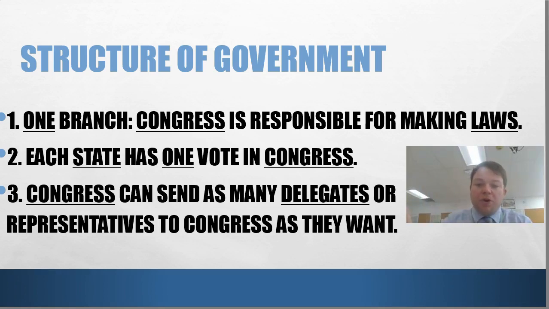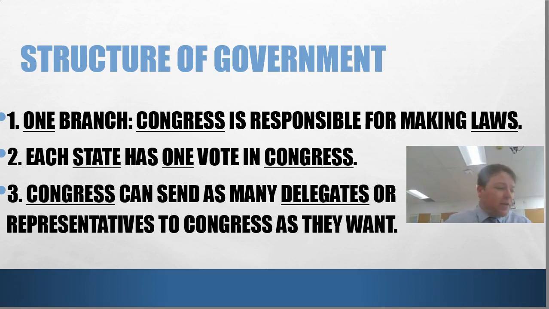So there's going to be one branch of our government. That branch is going to be called Congress. It's a lawmaking body. It's an example of an assembly. It's responsible for making laws. So look at how those vocabulary terms are coming in. Each state, so there's 13 states, yes, you can call them states now, has one vote in the Congress. So let's say there's a bill about raising taxes. It doesn't matter if you're a great big state like Virginia or an itty bitty little state like Delaware or New Jersey, you both have one vote.